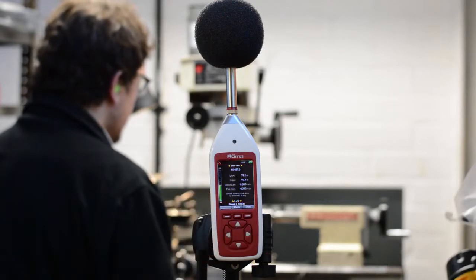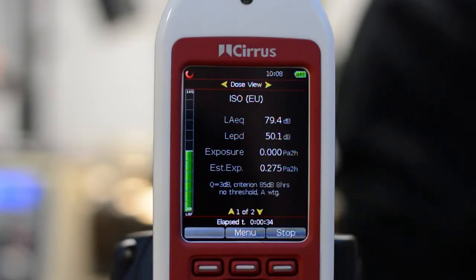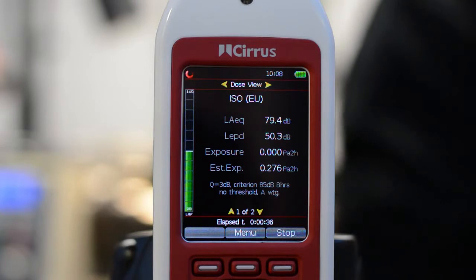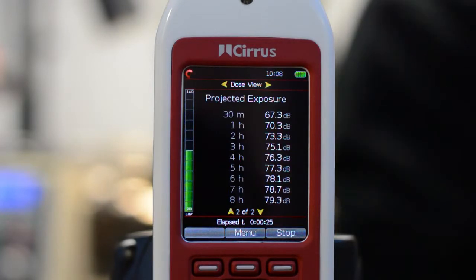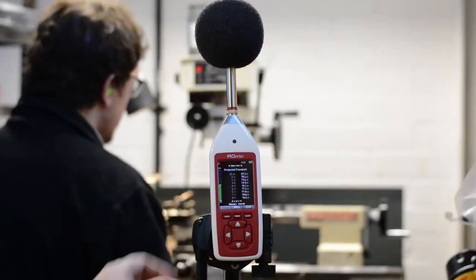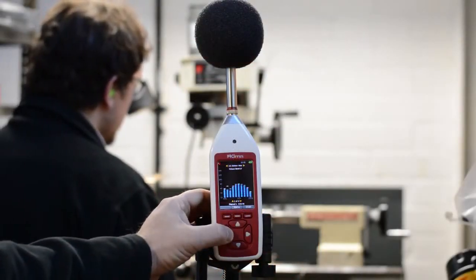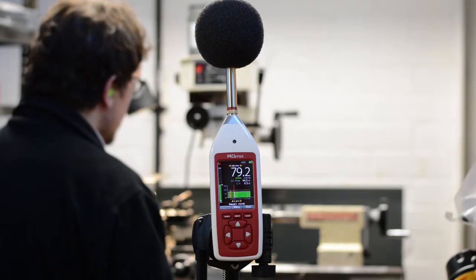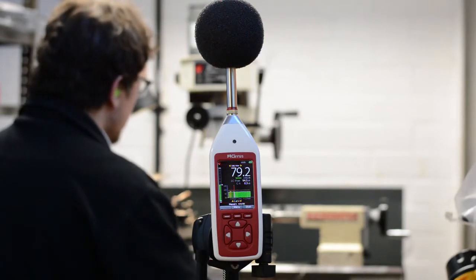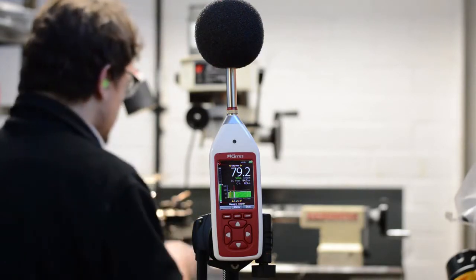Pressing the right-hand arrow key again will move to the noise exposure or dose view. Press the down arrow button to view the projected exposure information. Use the left and right arrow buttons to move between the different information screens. Don't forget that the instrument is measuring everything at the same time, regardless of what's on the screen.